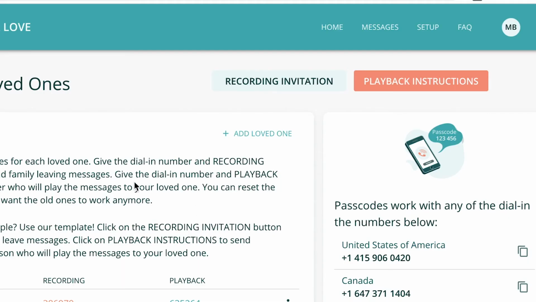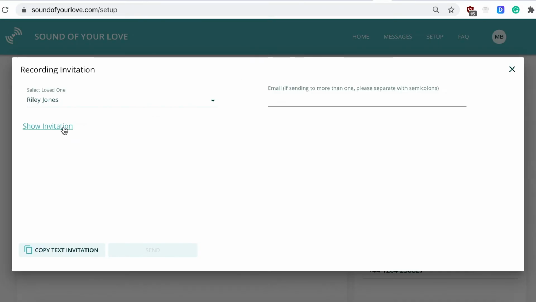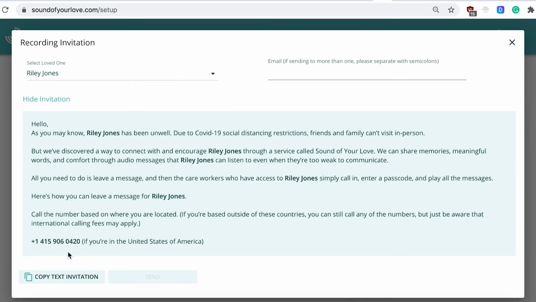You can invite others to record a message too. We've created a template that contains all the instructions, including the access code they need. You can copy the invitation text or enter email addresses and click send.